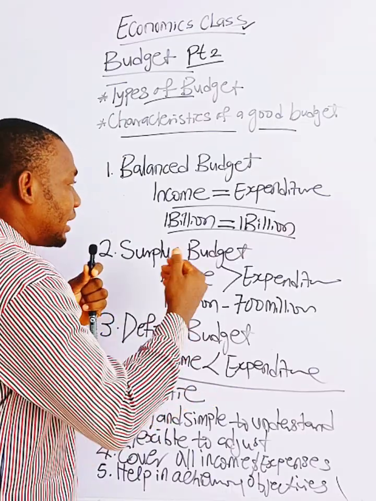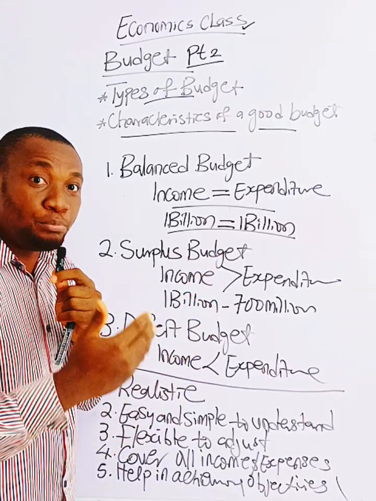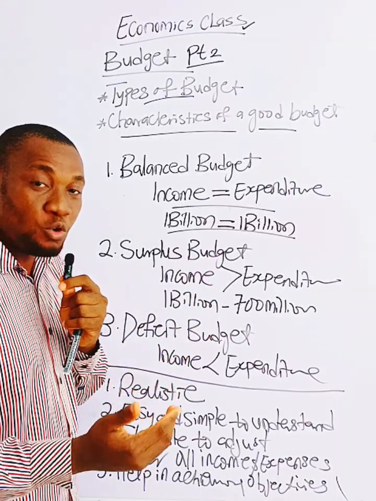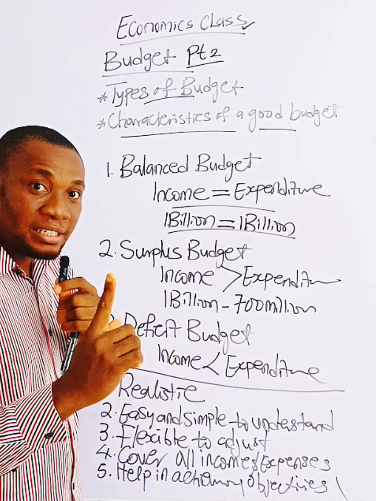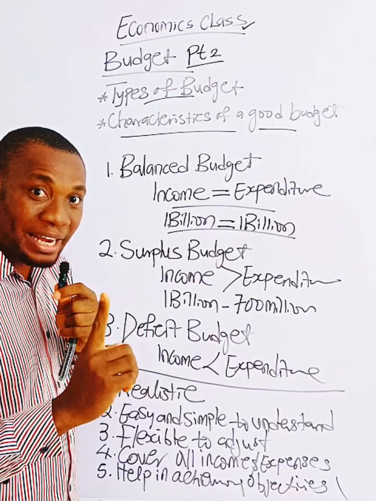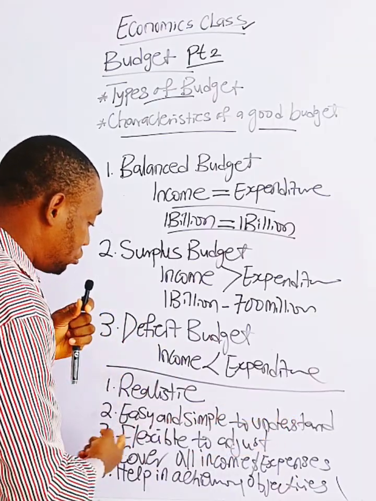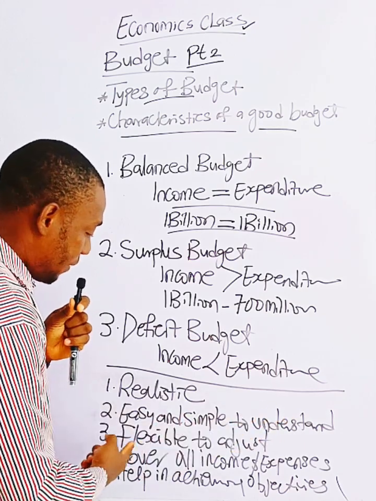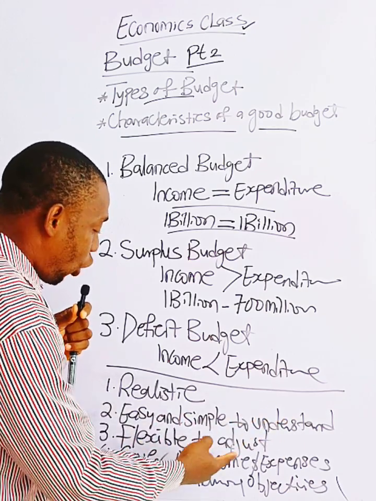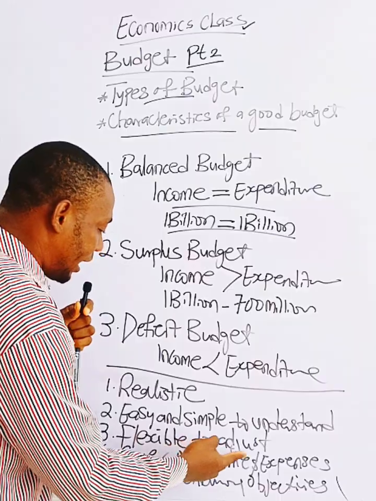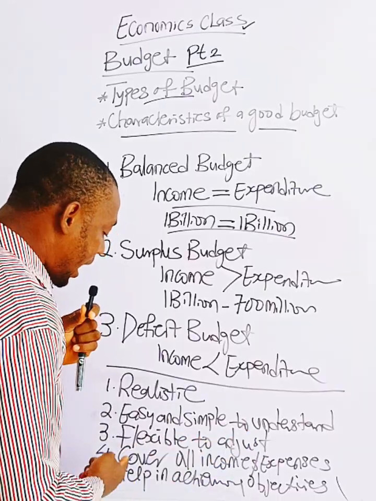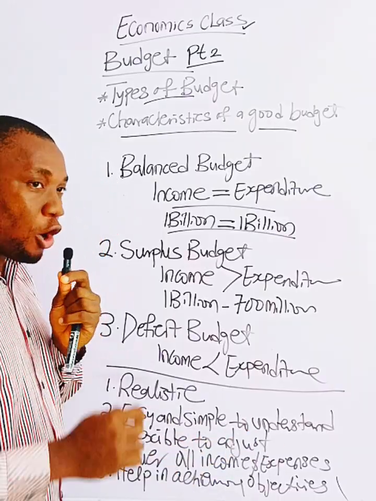You cannot be budgeting to build a mansion when your monthly income can barely feed you, so you are not realistic in that budget. Number two is easy and simple to understand, flexible to adjust, covers all income and expenses, helps in achieving objectives.